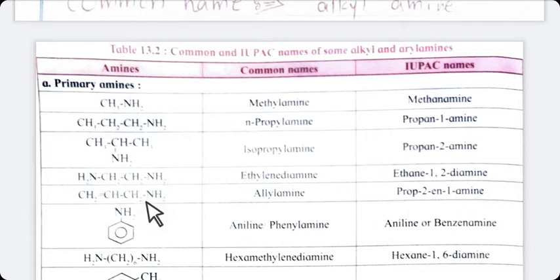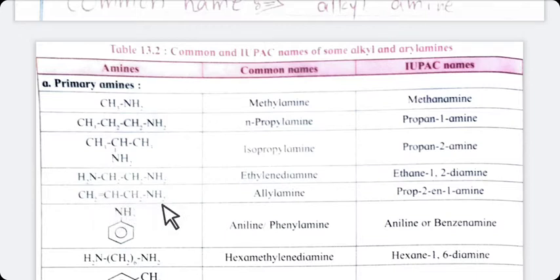Now next, NH2 group is nearer to the right side, so you can number it 1, 2, 3. 3 carbon atoms are there, means prop. Second carbon atom contains double bond, that's why it is 2-ene. 2-ene means second carbon atom contains double bond.